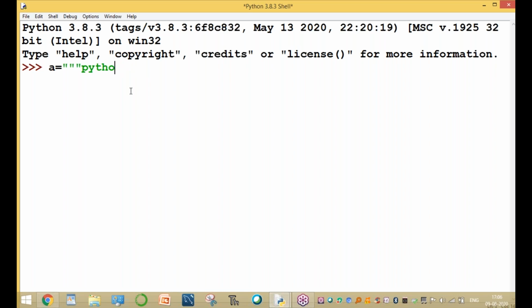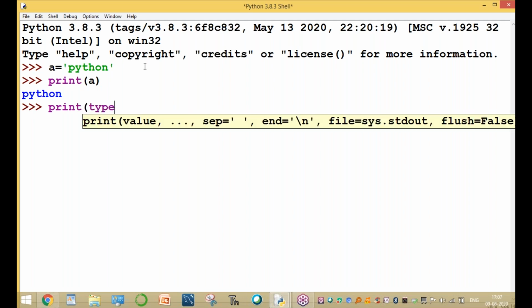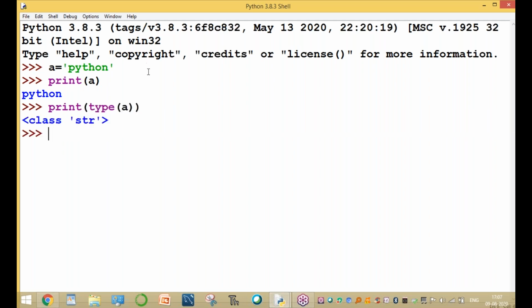Or single quotes three times, which is called a triple single quote. Writing a single quotation mark first, what is the print of A, and the data type of A? It is string type.